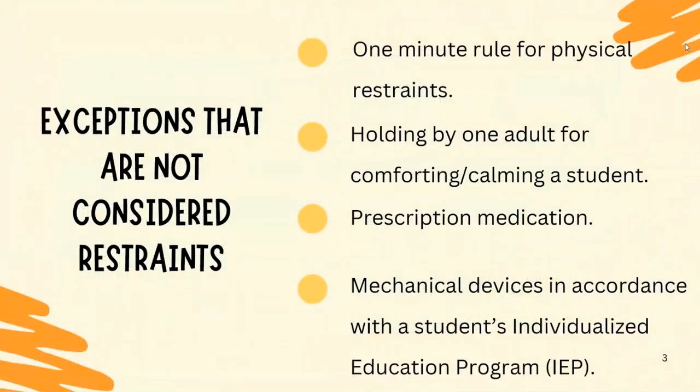Exceptions that are not considered restraints include the 1-minute rule for a physical restraint, which means that a restraint less than a minute does not meet the definition of a restraint. The holding by one adult for comforting or calming a student is not a restraint. Prescription medication and mechanical devices in accordance with a student's individualized education program.